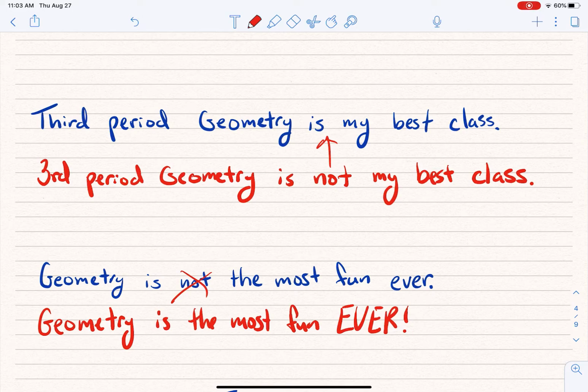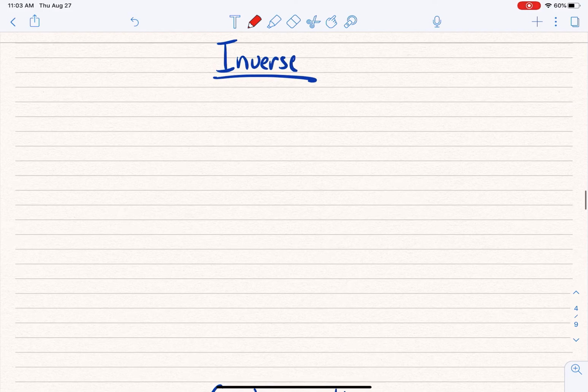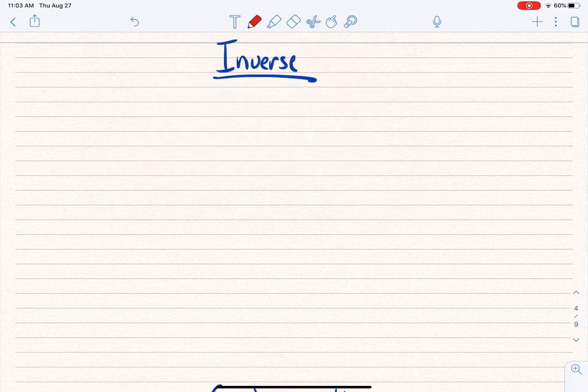Now, the reason why we talked about negations is because now we're going to use those in the conditionals. Remember, a conditional is an if-then statement with a hypothesis and conclusion, and a converse just simply switches the hypothesis and conclusion. And so now we're going to talk about an inverse. We have conditional, we have converse, now we have inverse. And an inverse is really simple. An inverse is just a conditional.